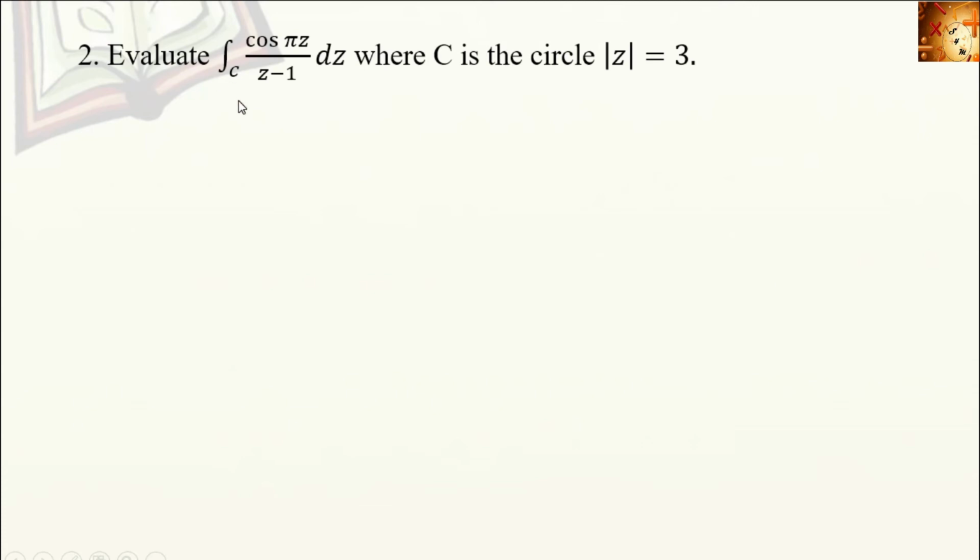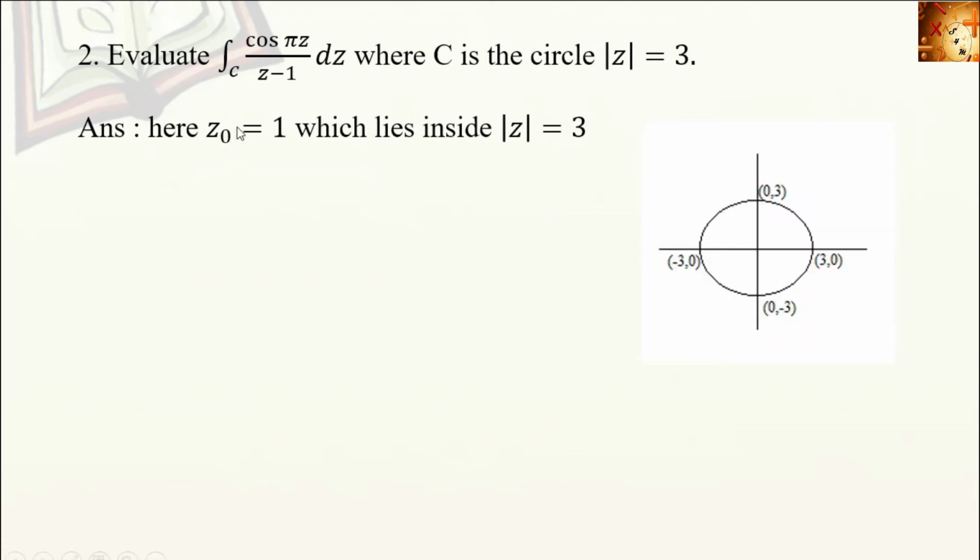Next one, integral over C cos pi z divided by z minus 1 dz, where C is the circle mod z equal to 3. Here the singular point is found by putting the denominator equal to 0, so z equal to 1 is the singular point. Next, we want to find whether this point lies inside the given region. Here the region is mod z equal to 3, which is a circle centered at the origin with radius 3. So z equal to 1 definitely lies inside the region.